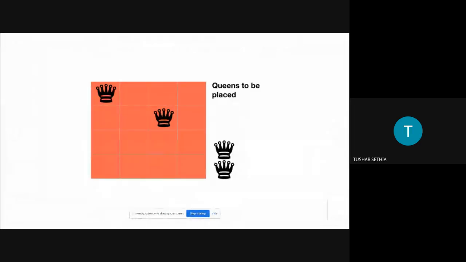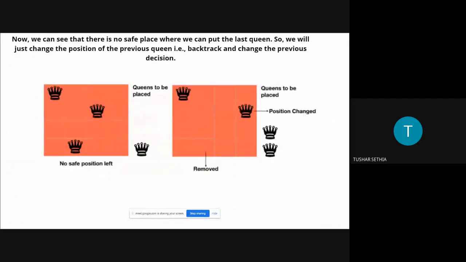But the problem arises after we place the third queen. The third queen is placed in the fourth position, in the fourth row. Now we don't have any safe position left to place the fourth queen. So now we do the backtracking process.